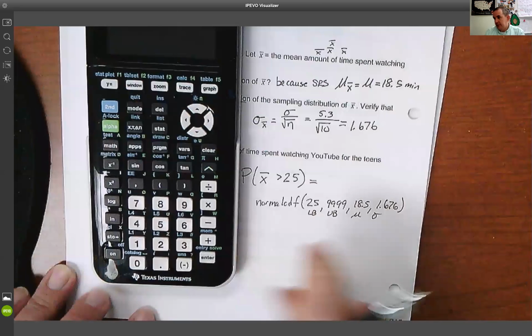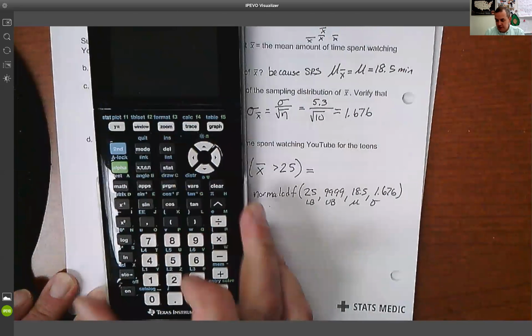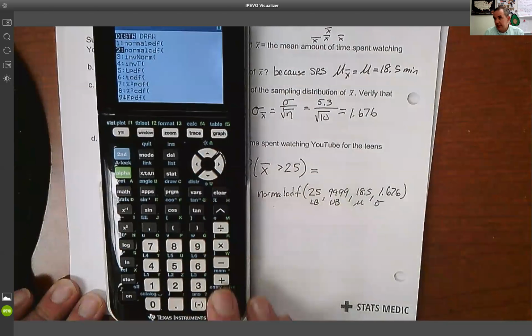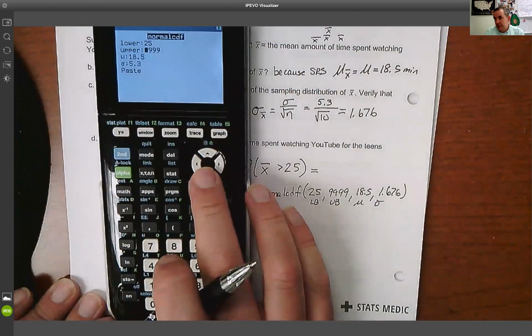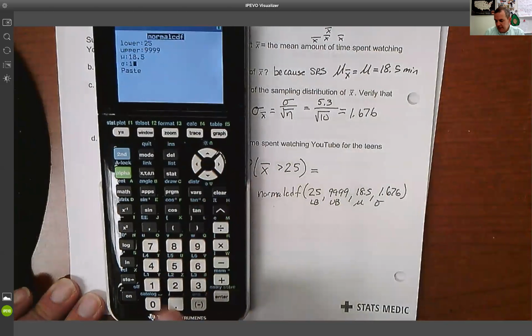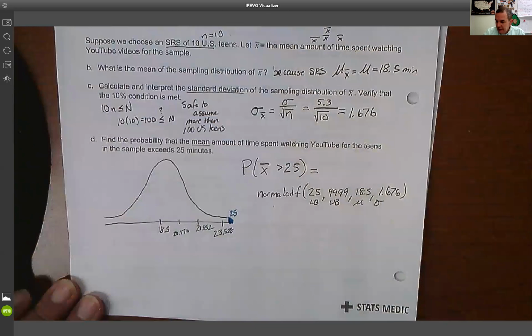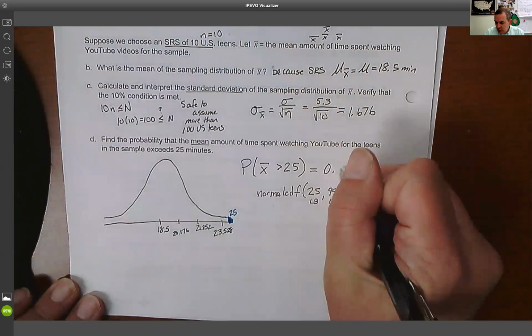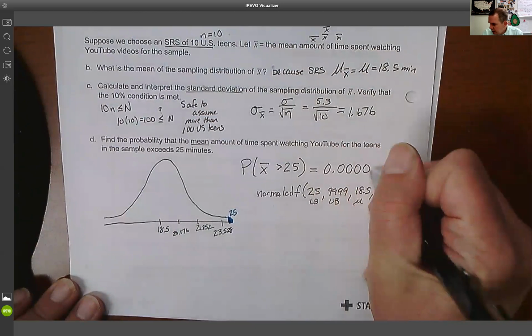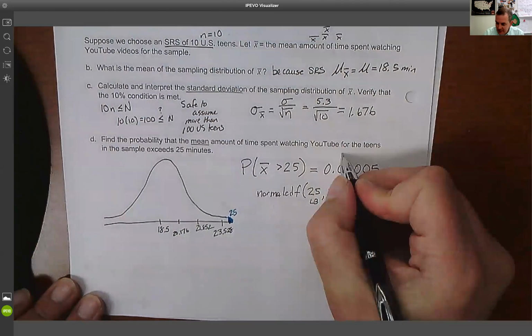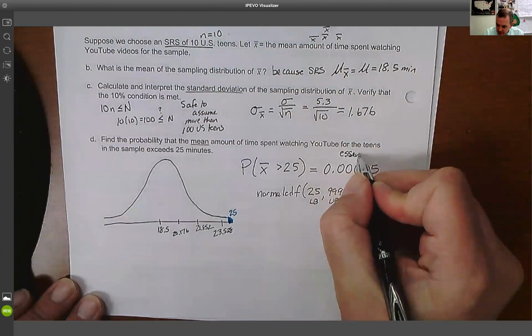So on the calculator, second vars, normal CDF, with the same lower, upper, and mean, but now a smaller standard deviation of 1.676. And that's 5 times 10 to the negative 5. So the first non-zero digit is the 5th one. In this case, this is essentially 0.